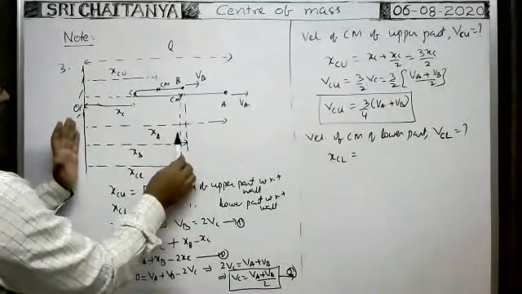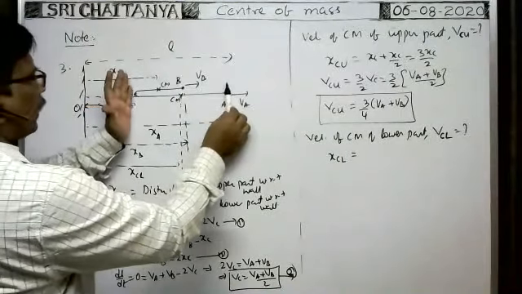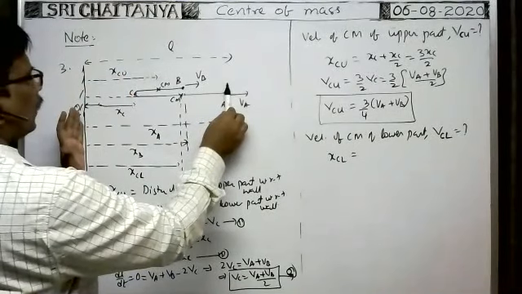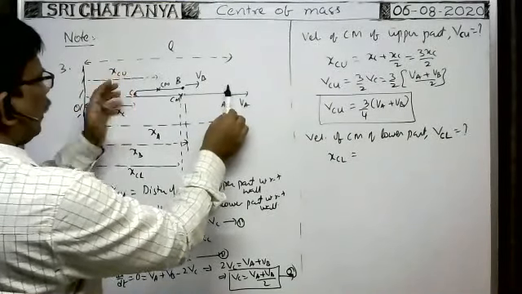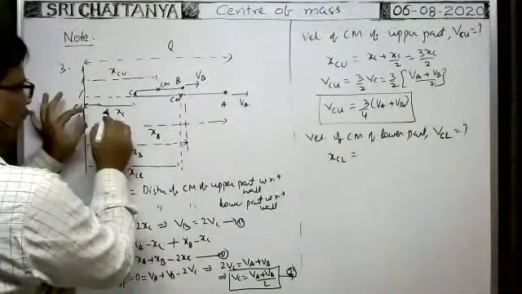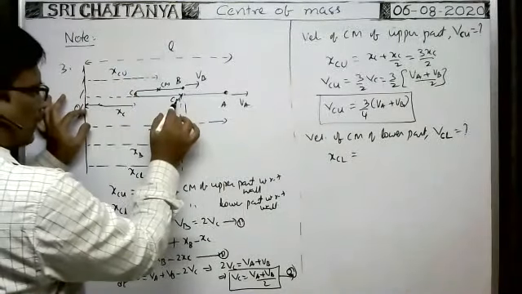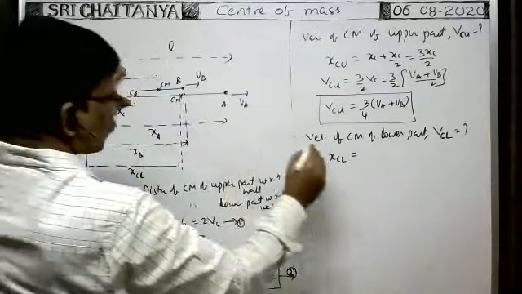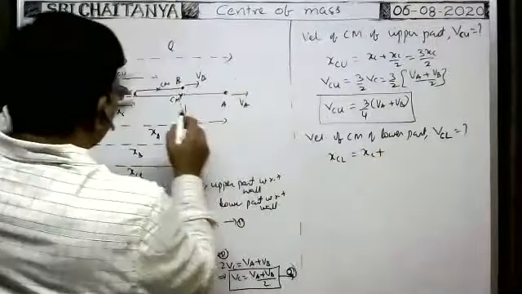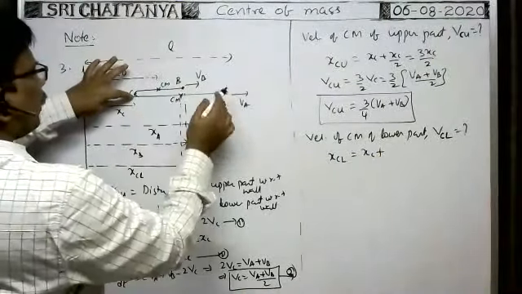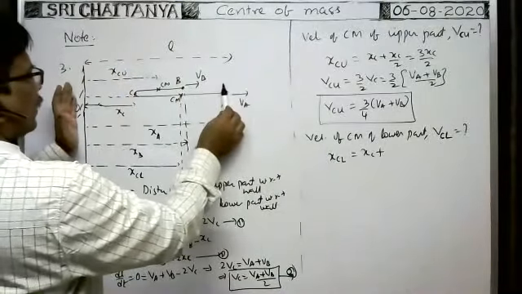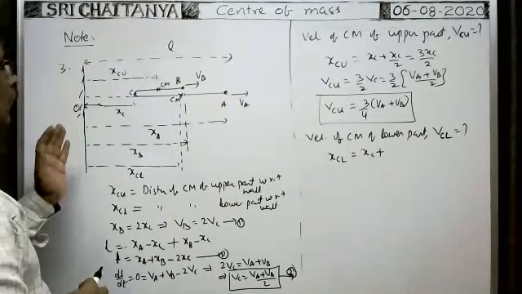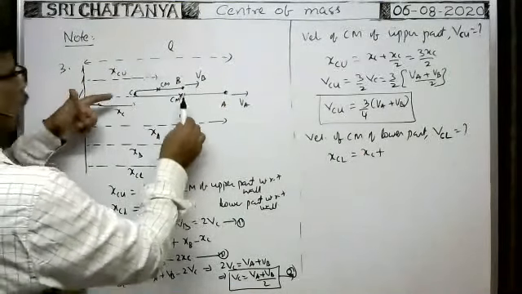We need XCL, that means this length. Separate this from this length. In order to find this length, XC plus this length. Let us note this length in terms of A. From here to here is XA. What is the length of this part?